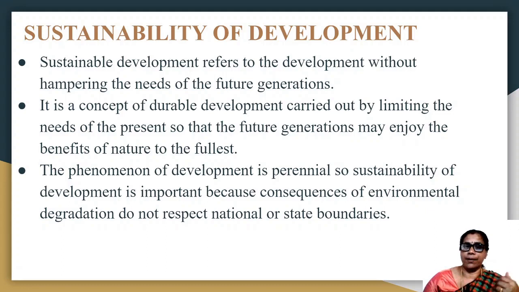quickly. For example, water, rainwater. Water in the rivers, wells, tanks and etc. can be replenished naturally through rain, through water cycle. So it is a renewable natural resource. Whereas non-renewable natural resource, let me tell you an example, that is petroleum or crude oil. It is a non-renewable natural resource. Now, people are using the natural resources for fulfilling or to attain development. That is for agricultural and industrial development.